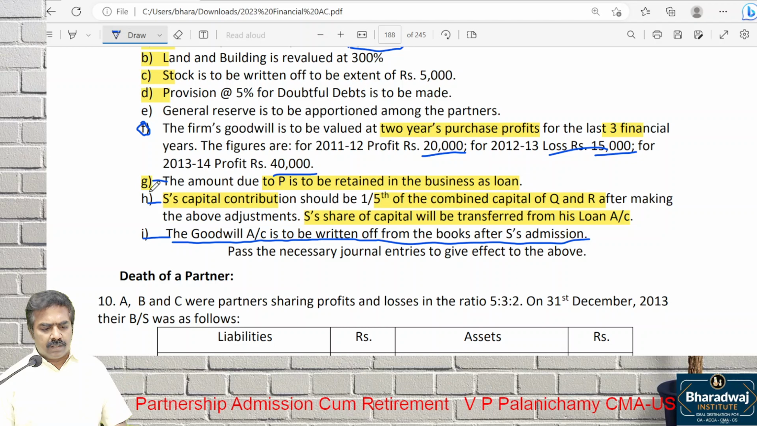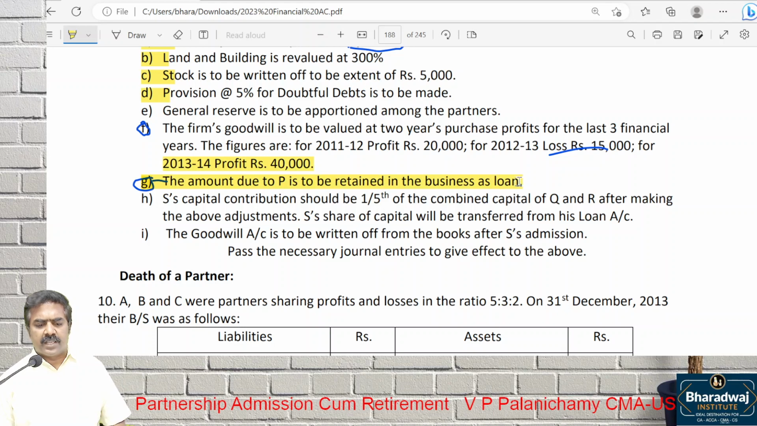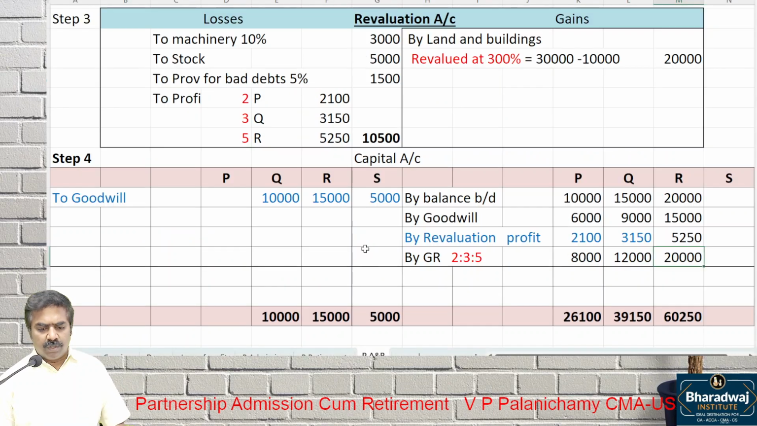Look at point number G. Read point number G. What is given in point number G? The amount due to P has to be retained in business as which one? Loan. So, tally the retiring partner's capital. You transfer to P's loan account. Balancing figure. P's loan account balancing figure, how much? 16,100 rupees. It will be kept as a loan.